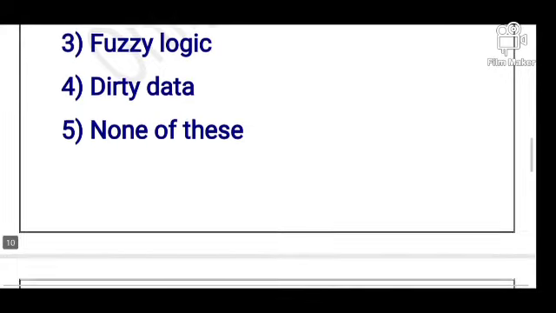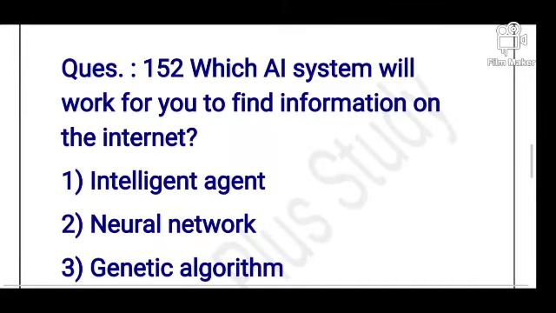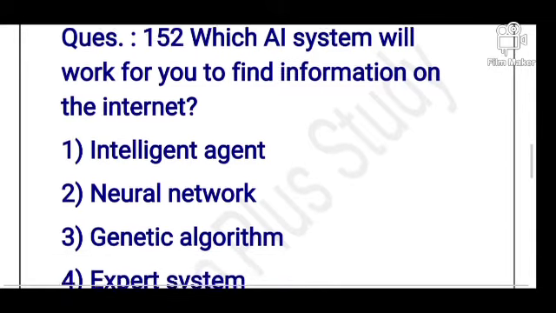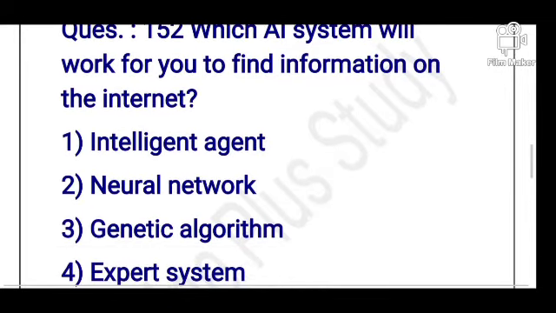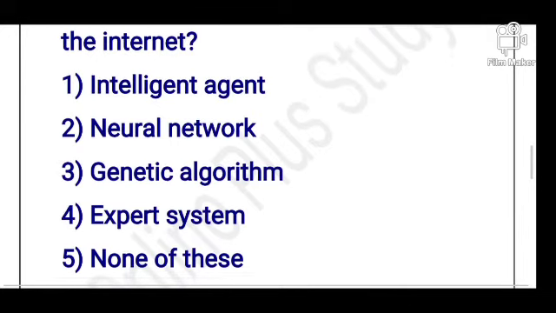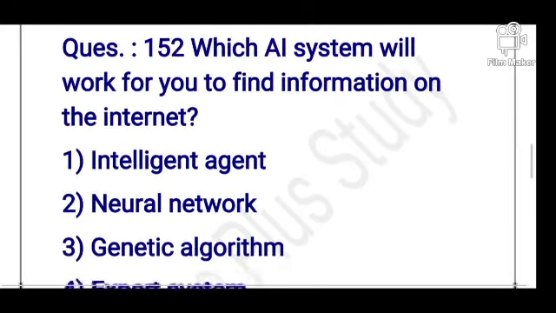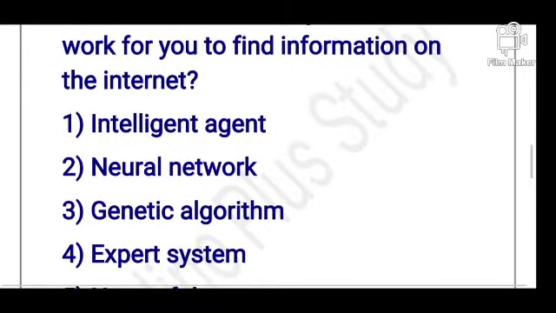Okay, students. So next question is: which AI system will work for you to find information on the internet? Options are intelligent agent, neural network, genetic algorithm, expert system, and none of this. So what is its answer? Its answer is option number 1, intelligent agent.